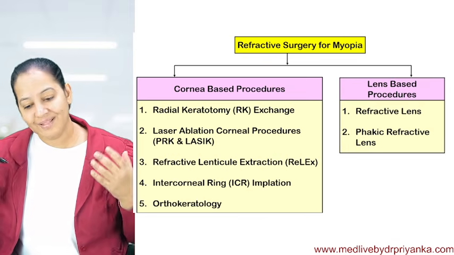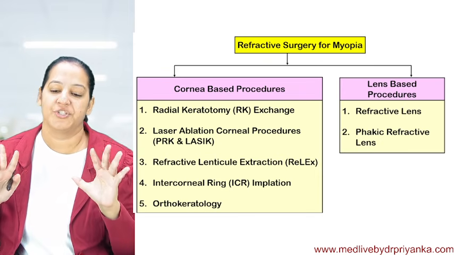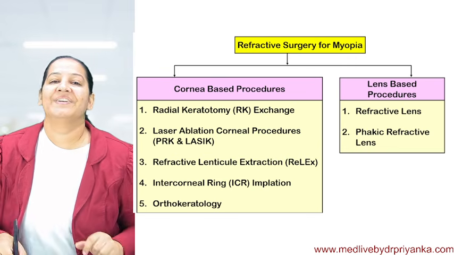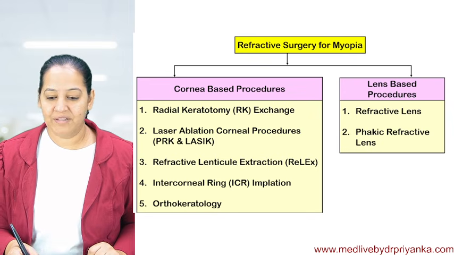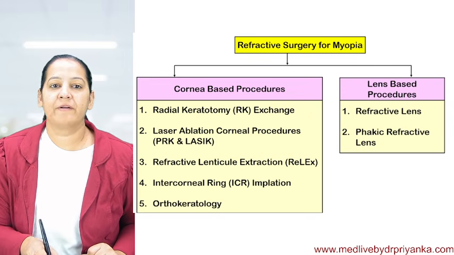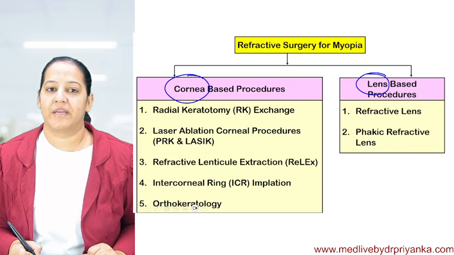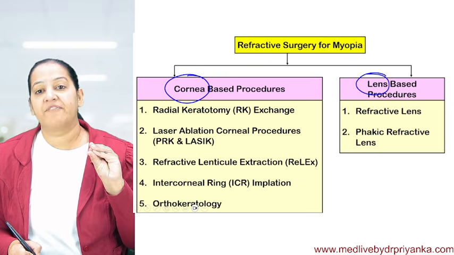This is the golden rule. So let's start the surgeries. These are the surgeries I'm going to teach you today. These are the surgeries for myopia. We have two types of surgeries: cornea-based surgery and lens-based surgery. Cornea-based surgeries are 5.